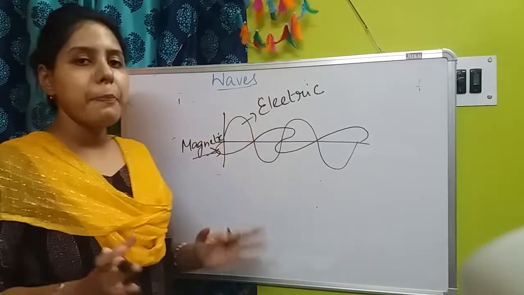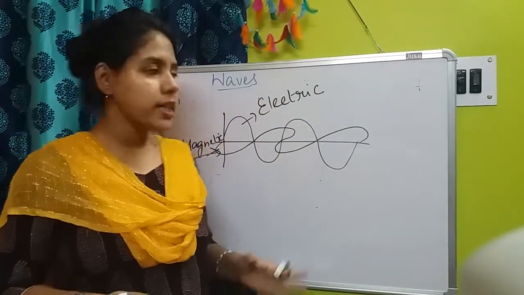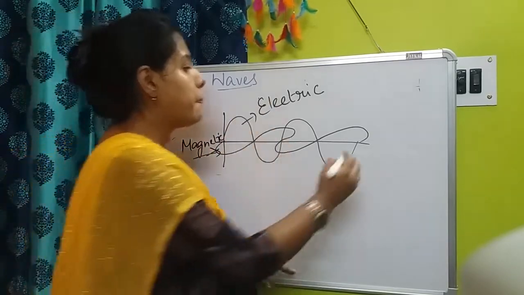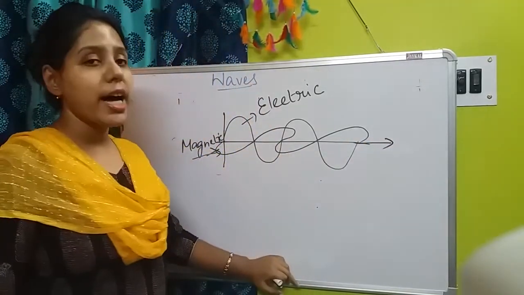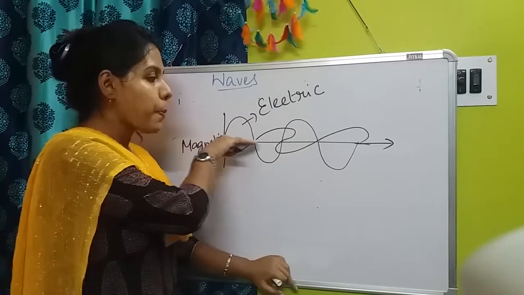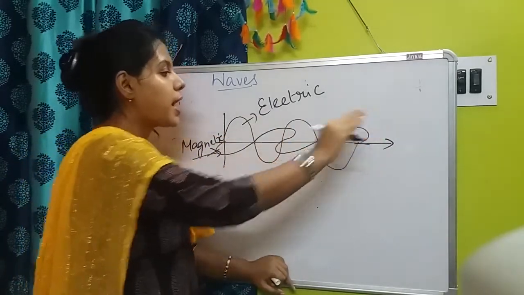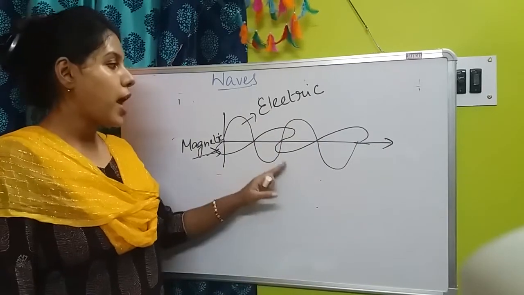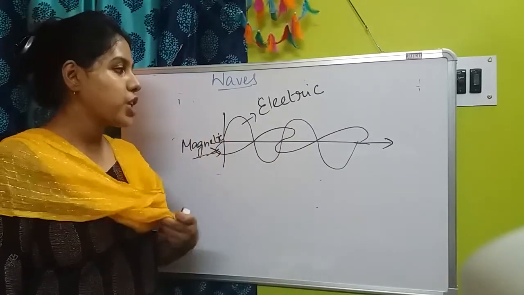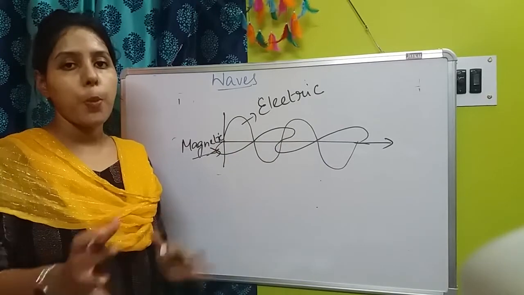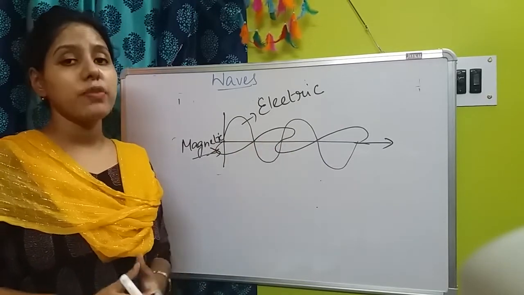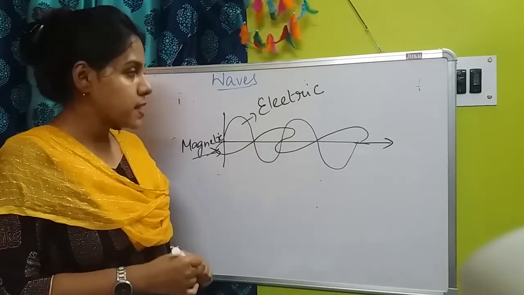Both of them are perpendicular to each other. Not only that, both of them are perpendicular to the direction of the wave also. The wave is propagating in this direction, okay. So both these fields are at a 90 degree angle, or in a perpendicular direction, to the direction of the wave, okay. So that is the second point.